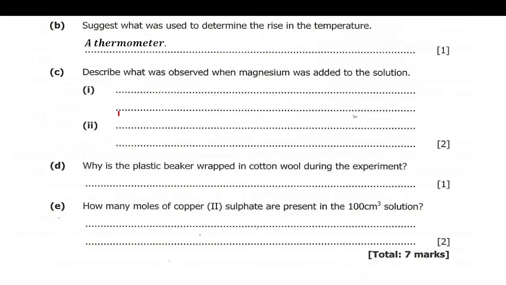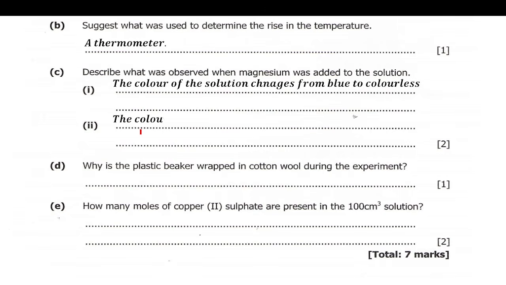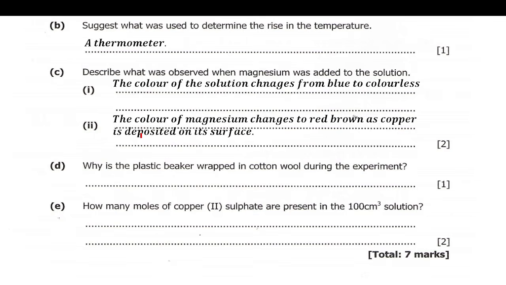So the first observation is that the color of the solution changes from blue to colorless. Then another observation is that the color of the magnesium changes to red-brown as copper deposits on its surface.